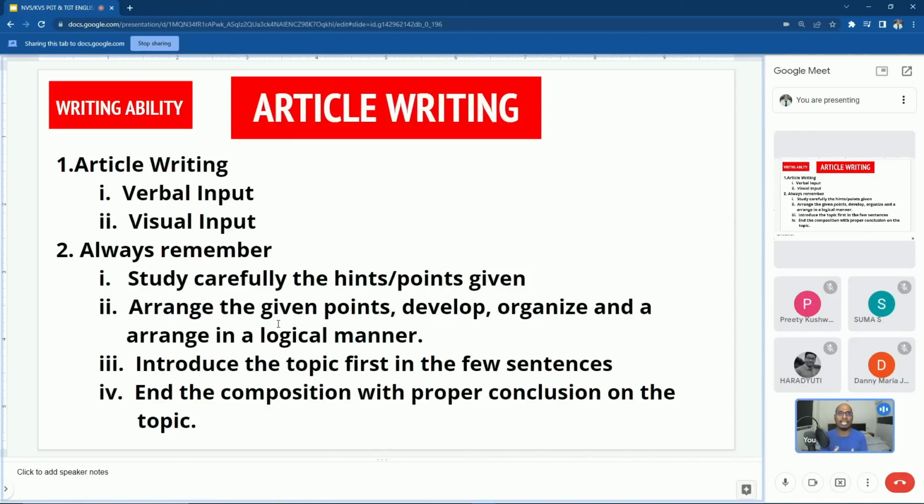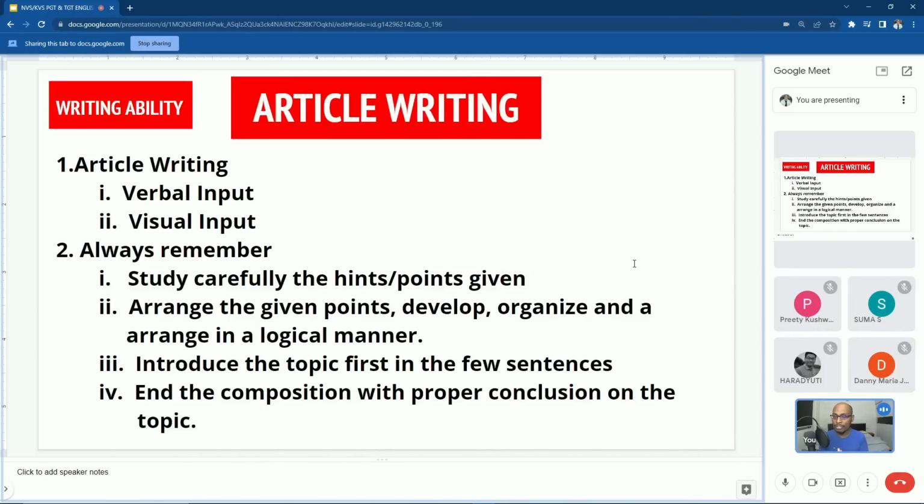So article writing is known to everybody, so I'm not going to explain too much. In article writing, we have two types of inputs. First one is verbal input: you read something and you write an article about that. Then visual input: you watch something and you write an article about that.